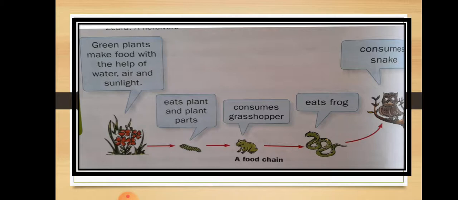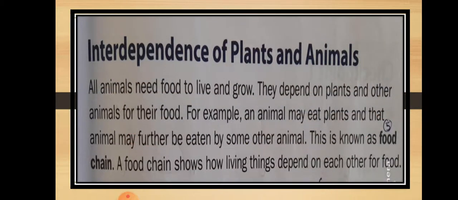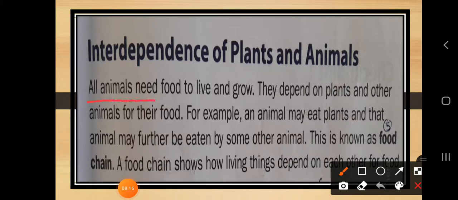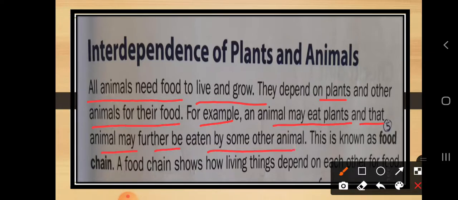Okay, so in this way we can say that plants and animals are interdependent on each other. All animals need food to live and grow. Yes, animals need food to live and grow, and they depend upon plants and other animals for their food. For example, an animal may eat plants and that animal may further be eaten by some other animal.